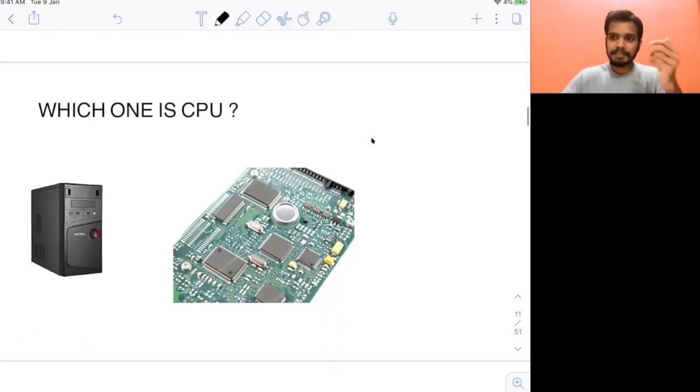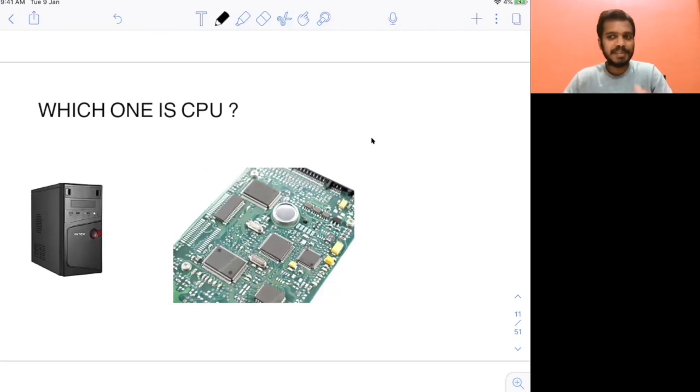Now, which one is the CPU, right? As I told you, normally the left figure that you see on my screen will come into your mind if you hear of CPU. But that's not typically the CPU. The central processing unit is actually the right hand side. What you see is the CPU actually. That's the kind of electronic chip that you see, right? That's actually the CPU. But since that chip is normally there in that box, we normally call the box the CPU.